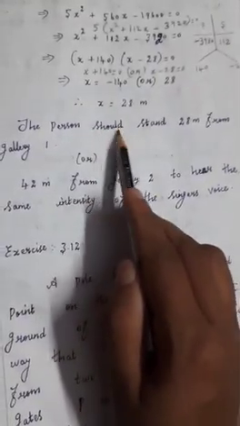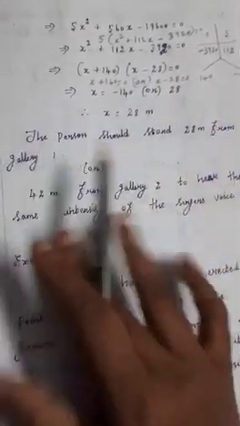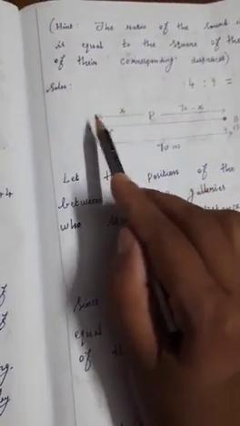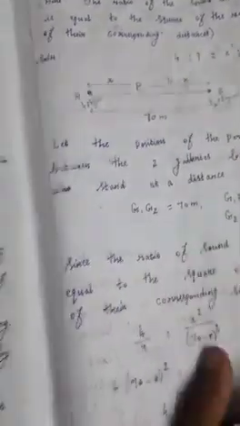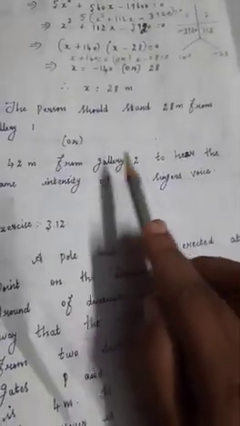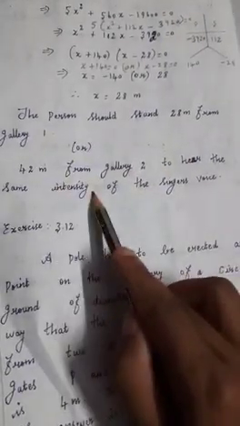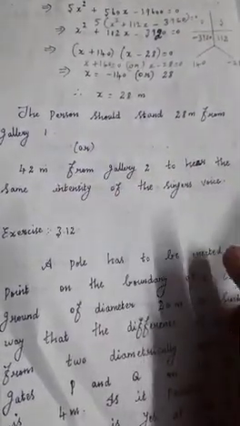So you can write the answer: the person should stand 28 meter from gallery 1 and 42 meter from gallery 2 to hear the same intensity of the singer's voice. That is the answer. Thank you.